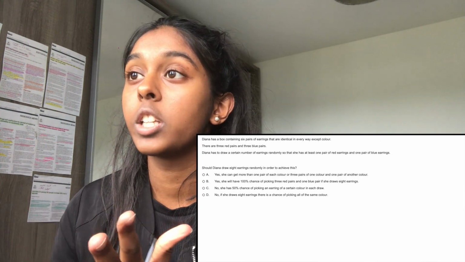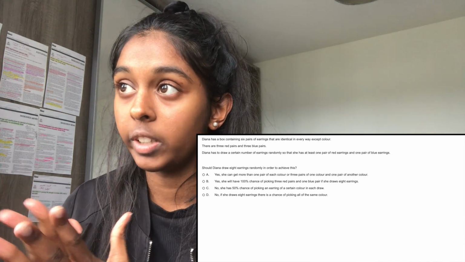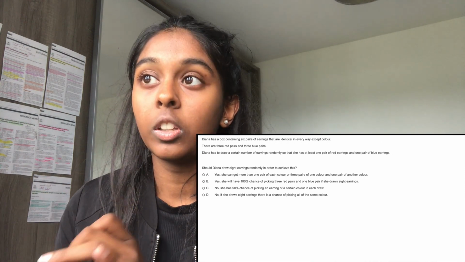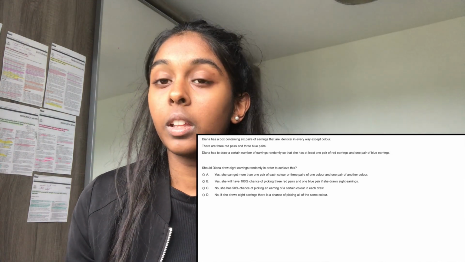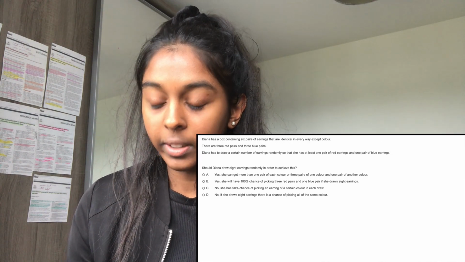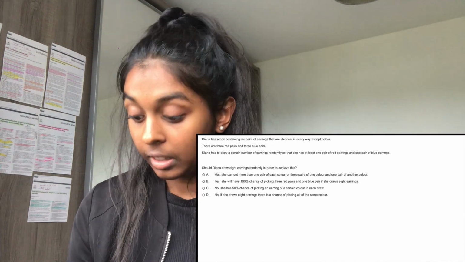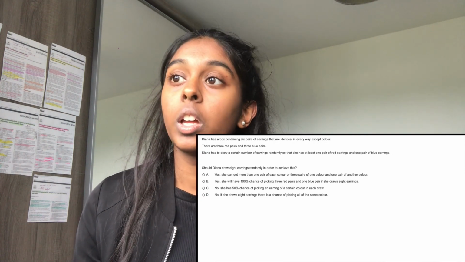Diana has to draw a certain number of earrings randomly so that she has at least 1 pair of red earrings and 1 pair of blue earrings. Okay, so I'm just going to note that it says pairs. So I know that there are 3 red pairs and 3 blue pairs. This tells me altogether there are going to be 6 red earrings, because we have 2 ears, and 6 blue earrings altogether, giving me a total number of earrings up to 12.